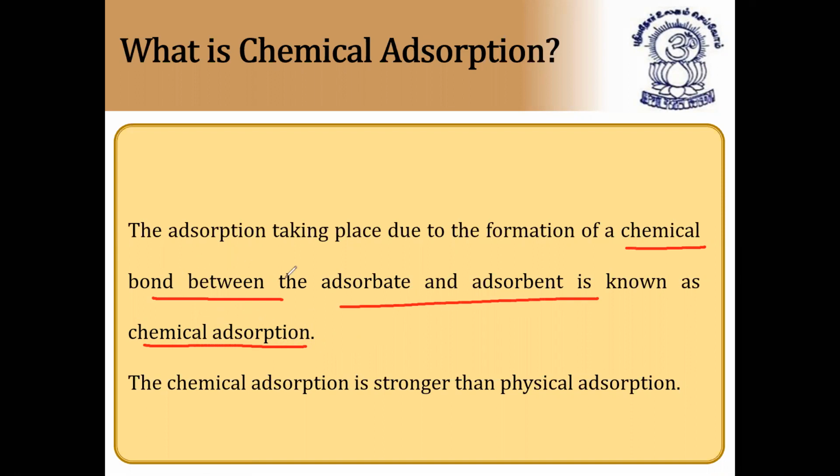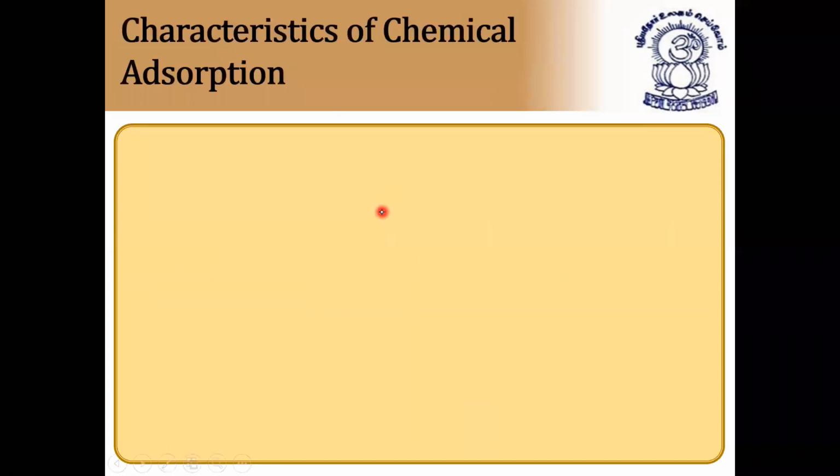Whereas the adsorption taking place due to the formation of a chemical bond between the adsorbate and adsorbent is called chemical adsorption. Chemical adsorption is generally stronger than physical adsorption because van der Waals force is weaker than chemical force. So I hope it is clear. Next, characteristics of chemical adsorption.